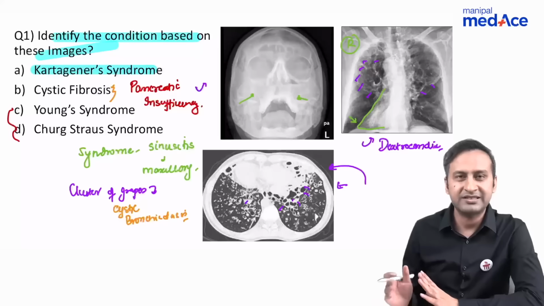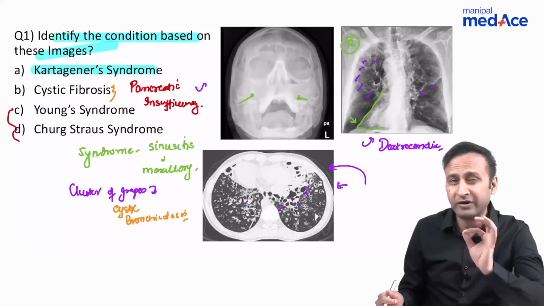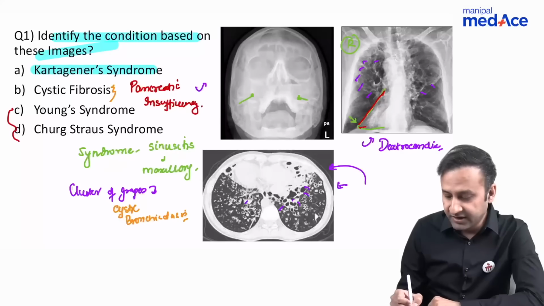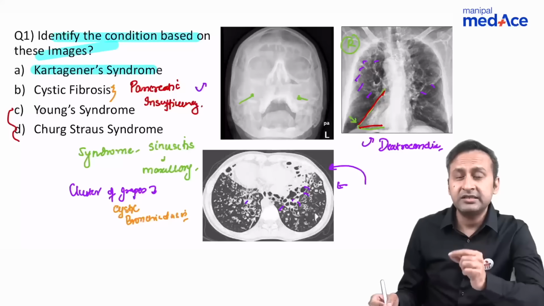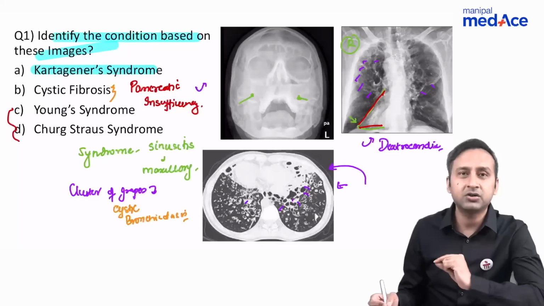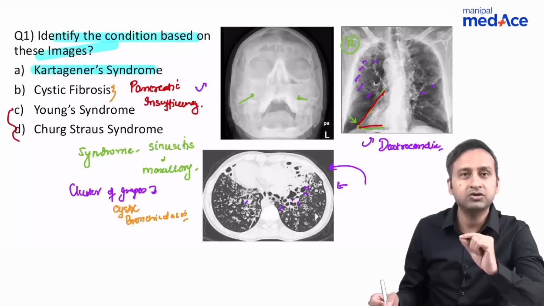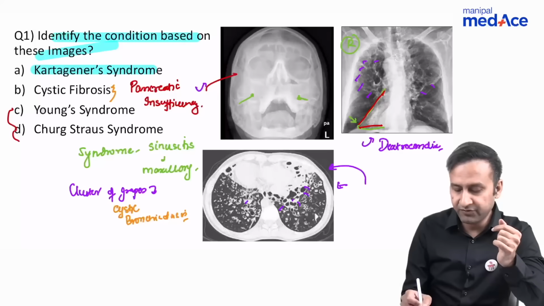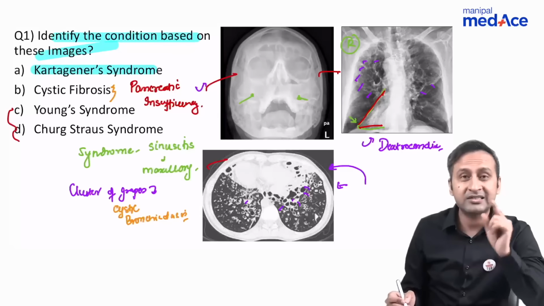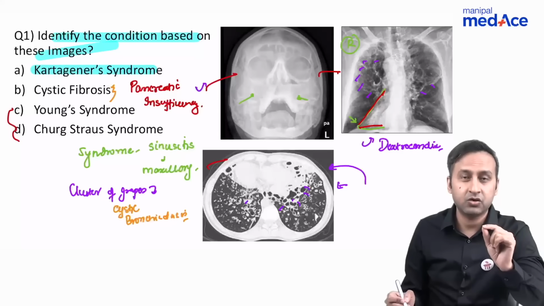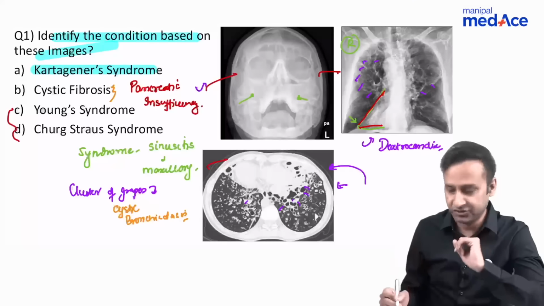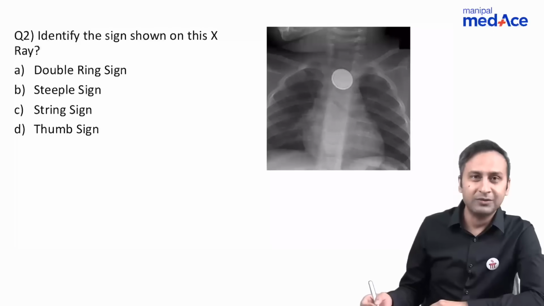The rest of the two options are definitely not the answers. They have nothing to do with this type of radiological picture. The most important hint in this question was this dextrocardia. Now see, this type of question is not just a radiological question. It requires a knowledge of radiology. Without knowledge of radiology, you can't pick up the findings. But it also requires a significant clinical integration of this particular syndrome, that's Kartagener's syndrome. Now, let's come to our next case.